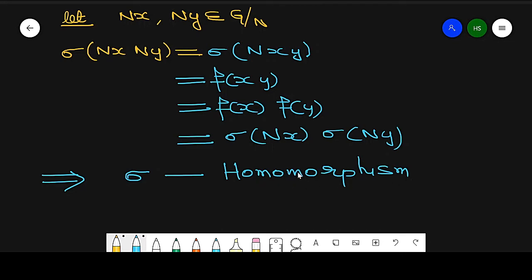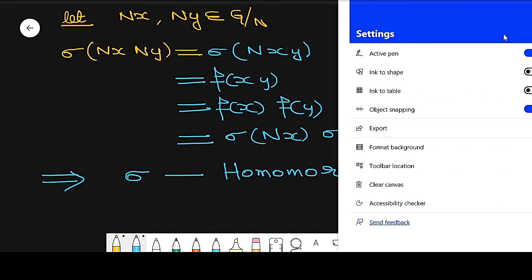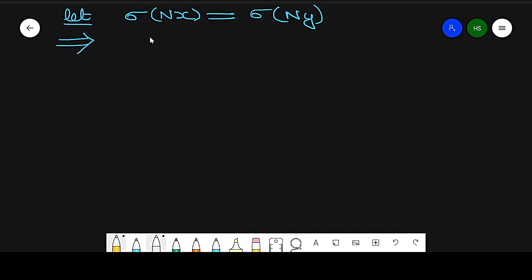Now second, it is 1-1. To prove 1-1, I take sigma of nx equal to sigma of ny. To prove that nx equals ny, using the definition, f of x is equal to f of y.